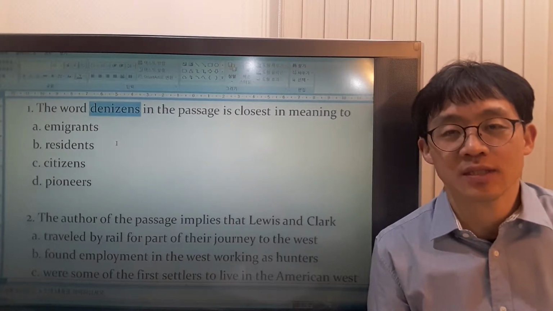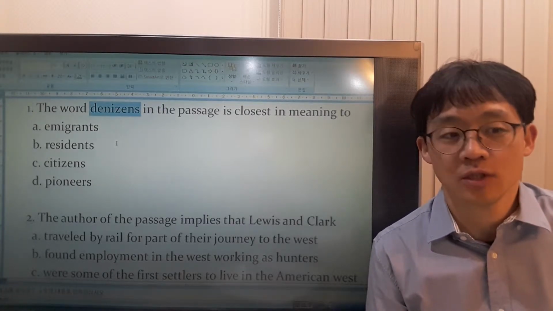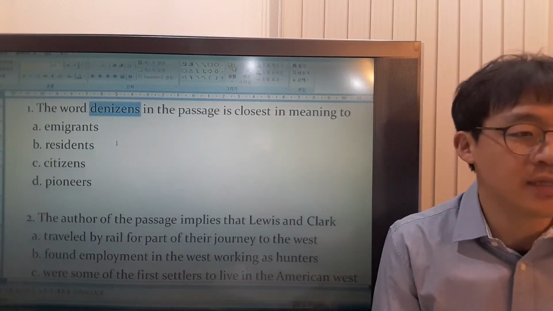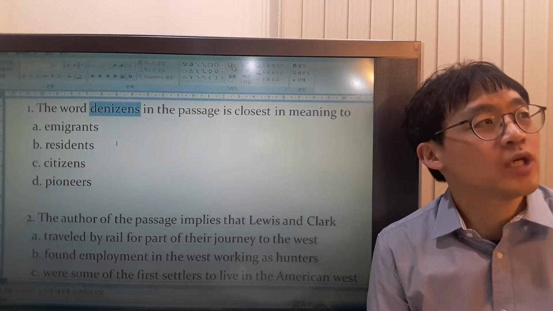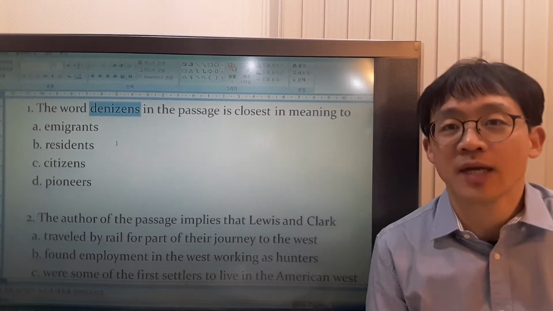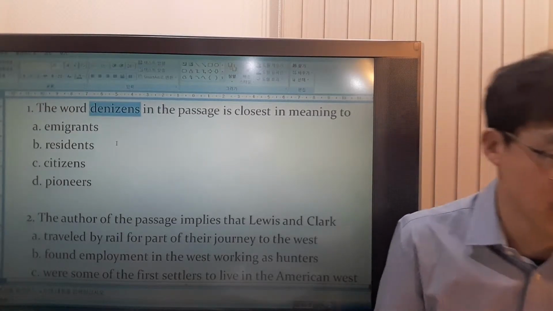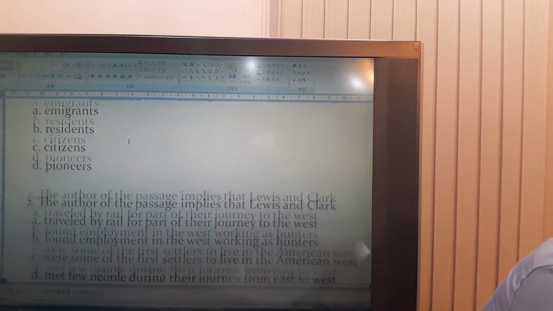Citizens have their rights after everything is settled, so this is not the answer. Pioneers, what's a pioneer? Pioneer is a person who does something for the first time and develops something for the first time. So the answer is B.